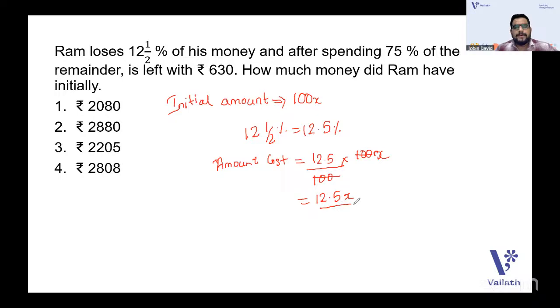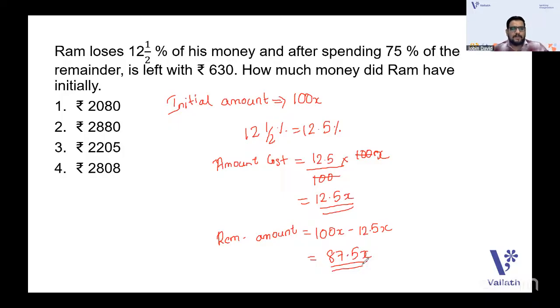Okay, 12.5x. So what is the remaining amount that we need to find out? The remaining amount is 100x minus 12.5x. So that will be 87.5x. Am I right? So this much amount is in the hands of Ram now.